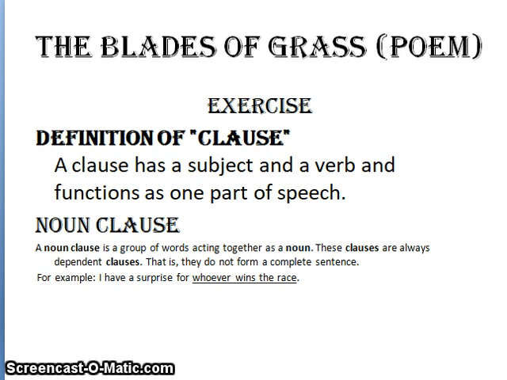noun clause. A noun clause is a group of words acting together as a noun. These clauses are always dependent clauses.